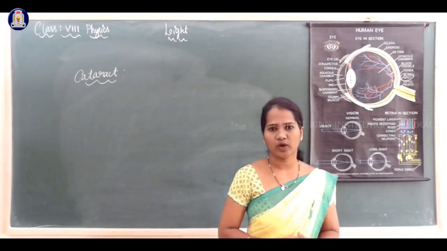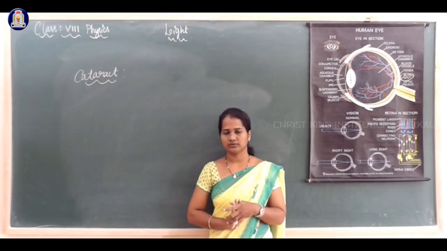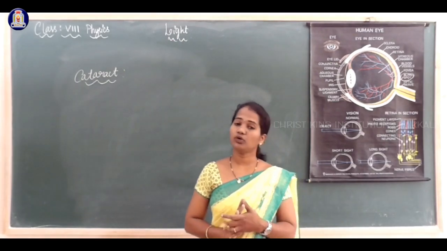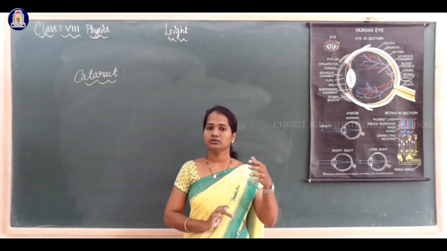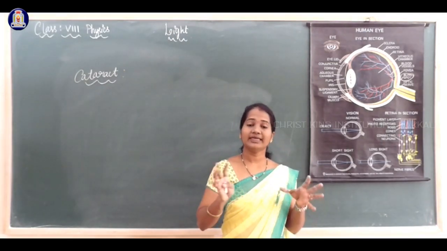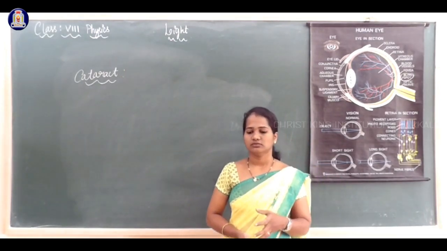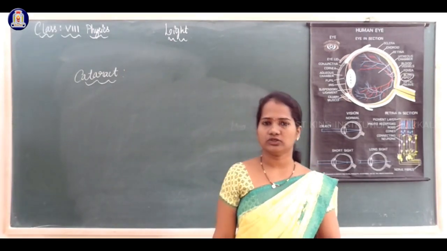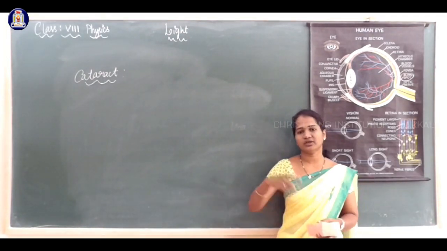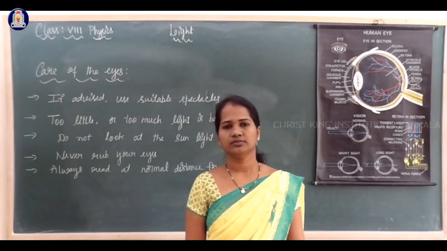God has provided us with two eyes, very important sense organs. At the same time, we have to take care of our eyes. We have to take some precautions.